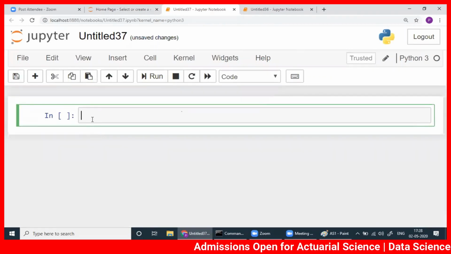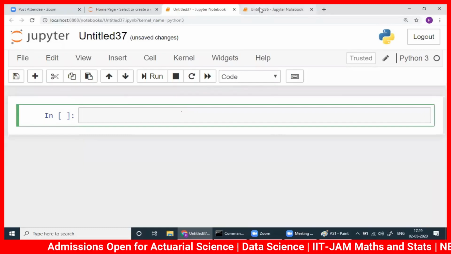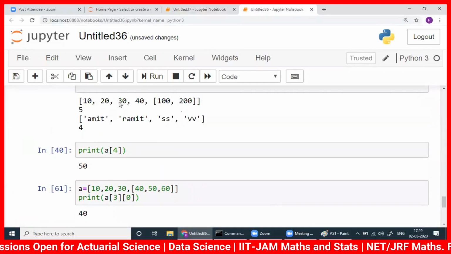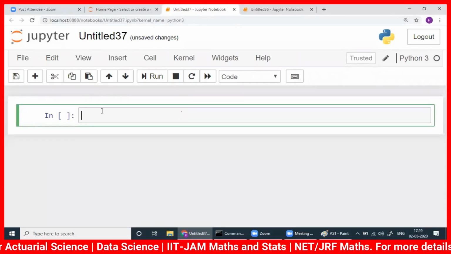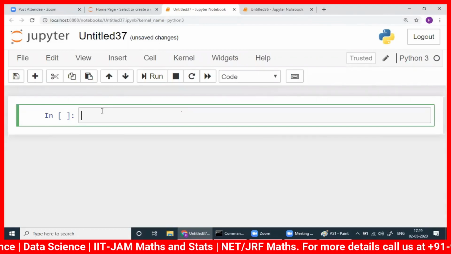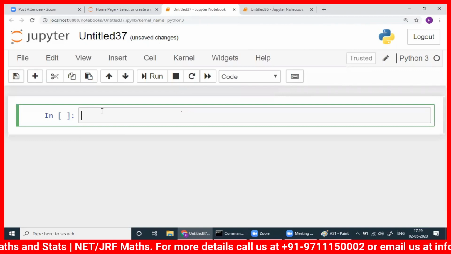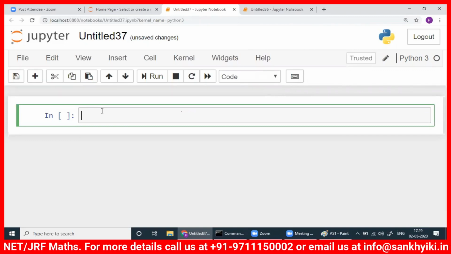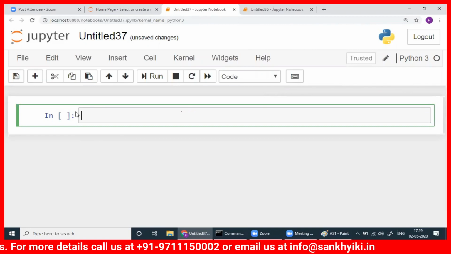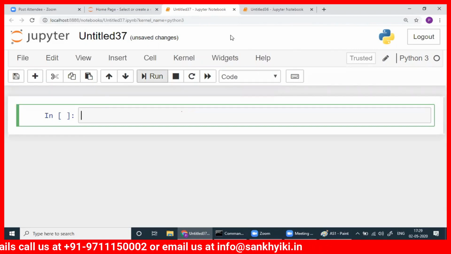Then you could see parallelly we can do this one and this one, but whatever a you have written here will not be recognized here. In our programming, even if you close this one, once you come back it's there, you have to run it, but here it will not be recognized. So you have to do it once again.